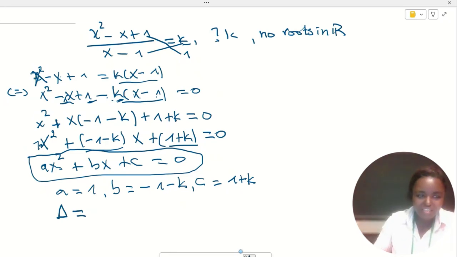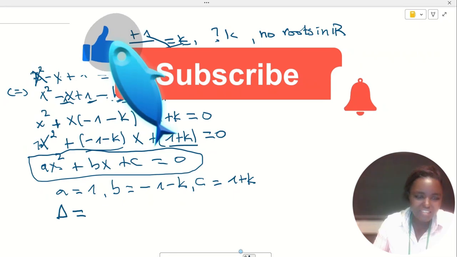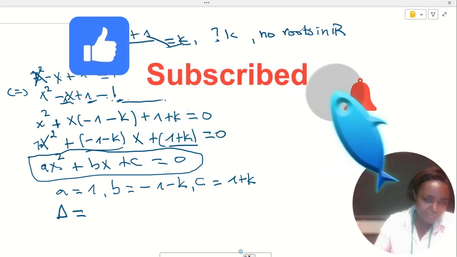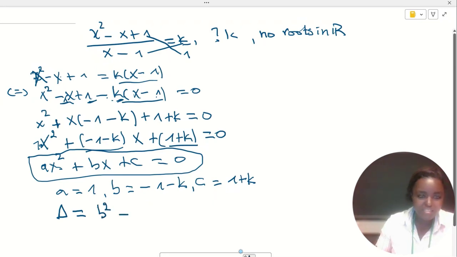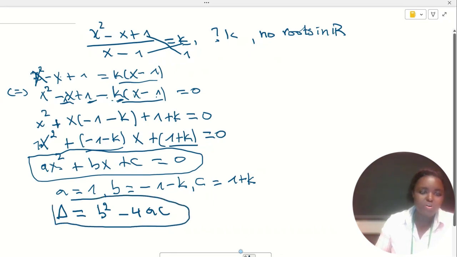The most important thing is that you know that it's the discriminant, and the discriminant is given by b squared minus 4ac. This is the discriminant.